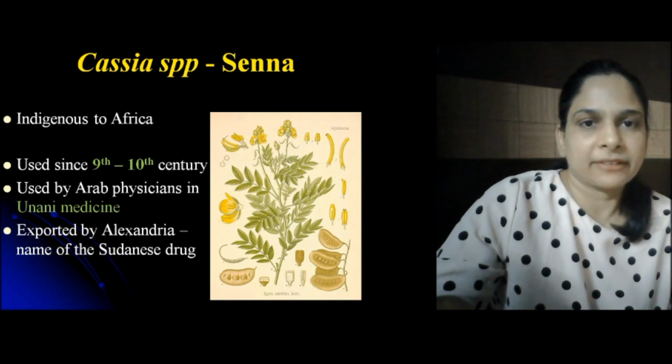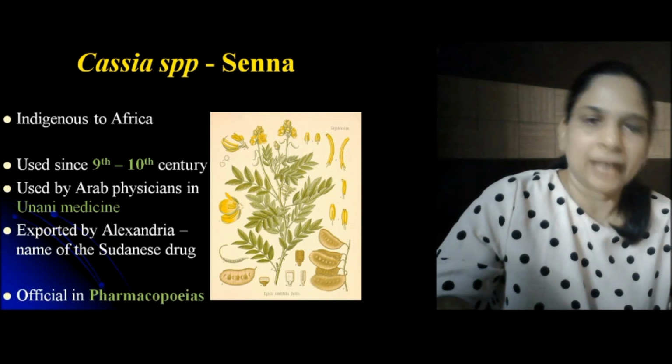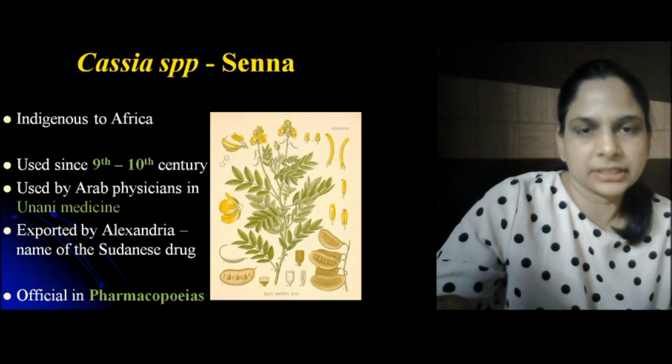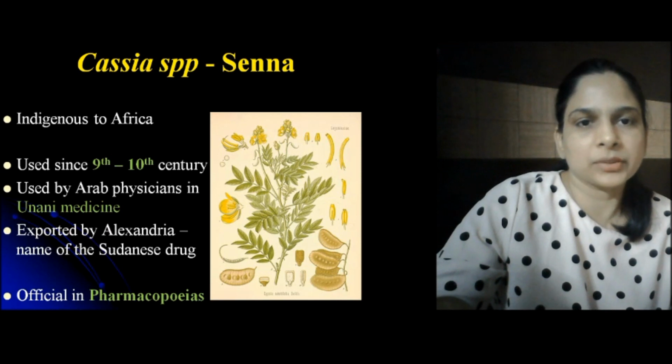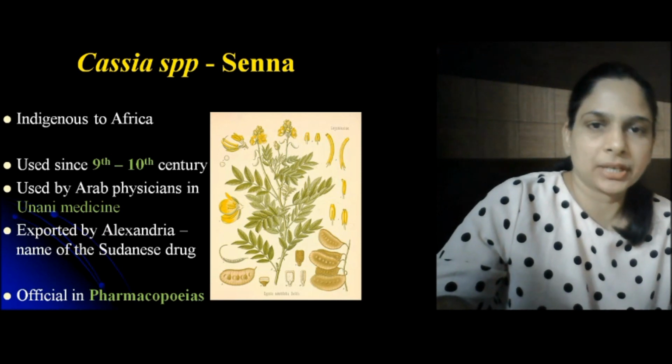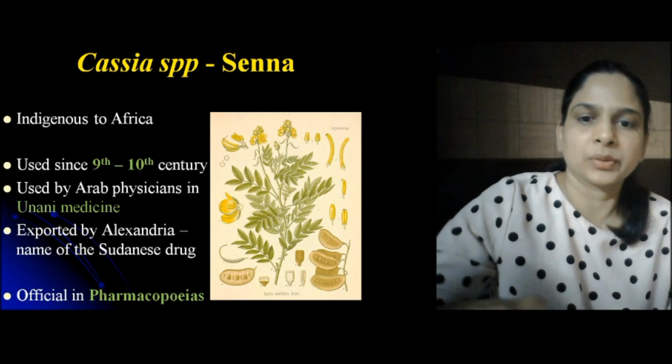They were exported from Alexandria as the Sudanese drug. Now both Senna angustifolia and Senna acutifolia are official in the pharmacopoeias of different countries.